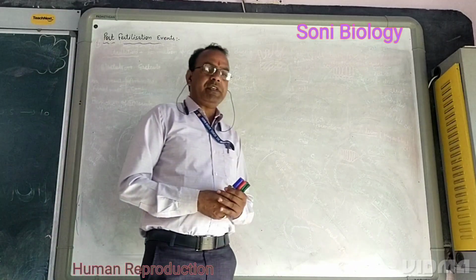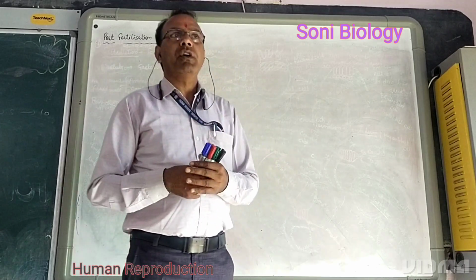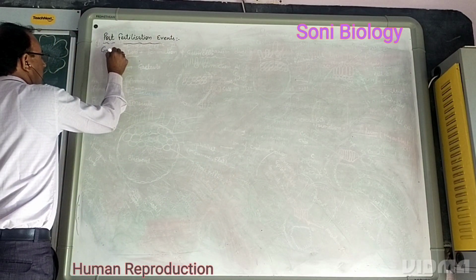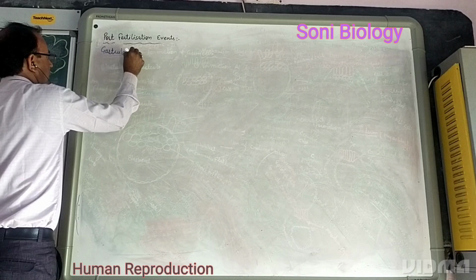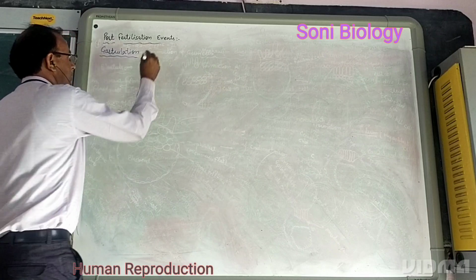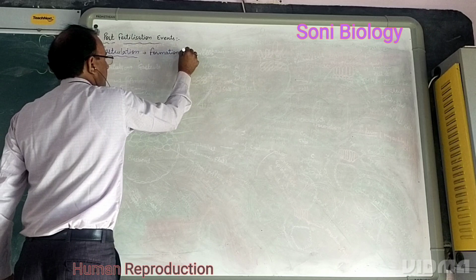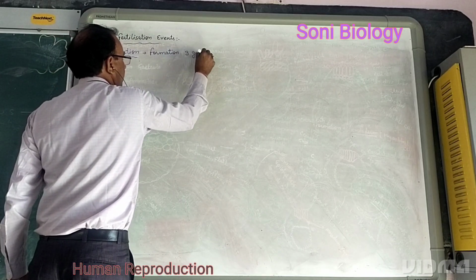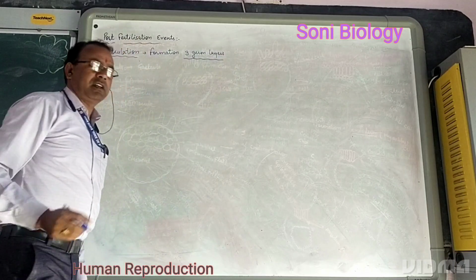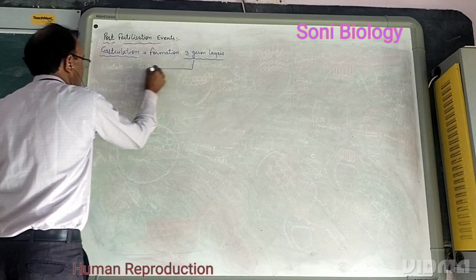Hello students, in the previous part we have studied about gastrulation, how the blastula changes into the gastrula. Gastrulation means formation of three germ layers. We have already studied how the germ layers are formed: mesoderm, ectoderm, endoderm. There are three germ layers.